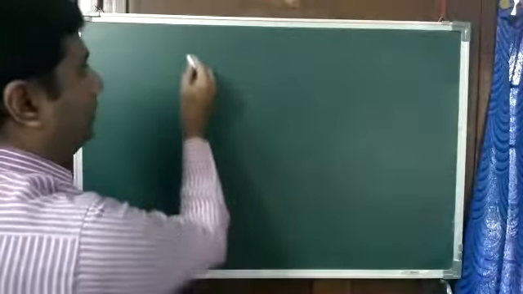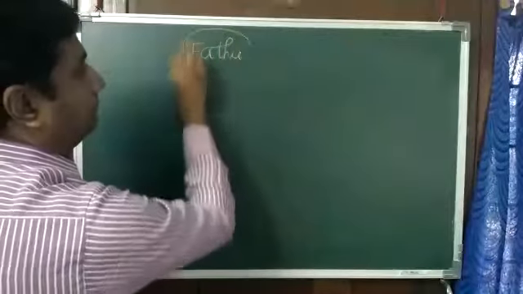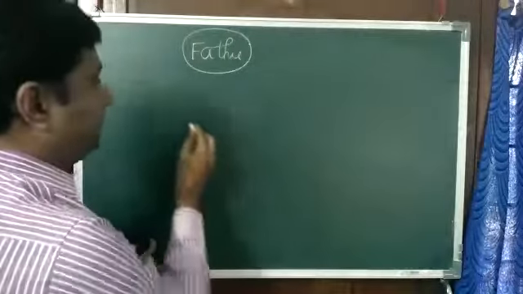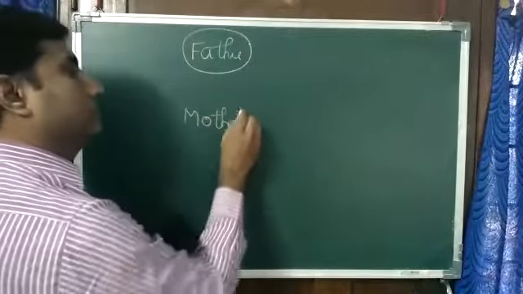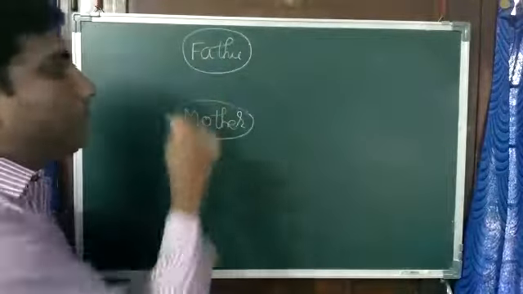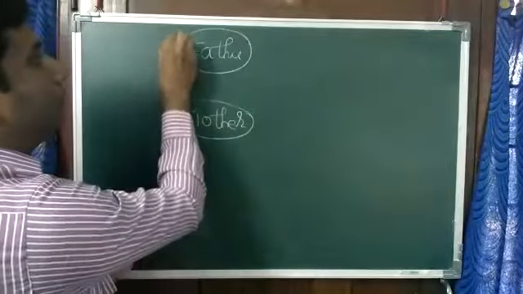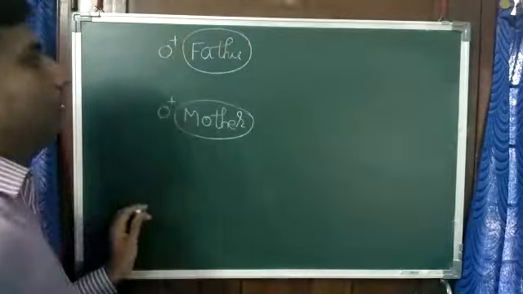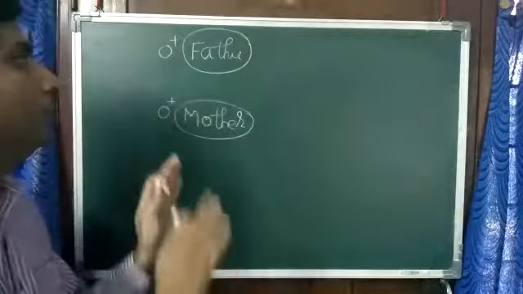Imagine father and mother. Say both of them have blood group O positive.